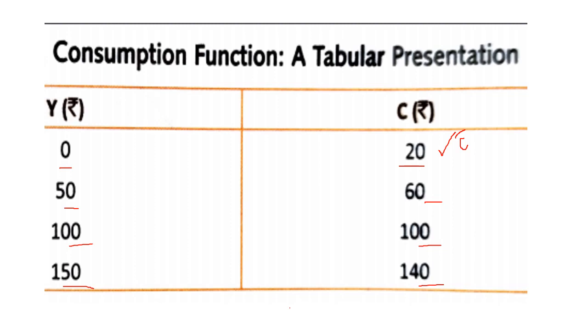Why? Because after reaching a particular point, that is 100, where income is 100 and consumption is 100, after this point we start saving. That's why consumption increases but at a decreasing rate.